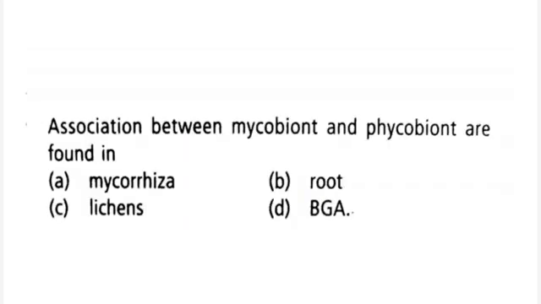Association between mycobiont and phycobiont is found in A. mycorrhiza, B. root, C. lichens, D. BGA. Right answer is C, lichens.